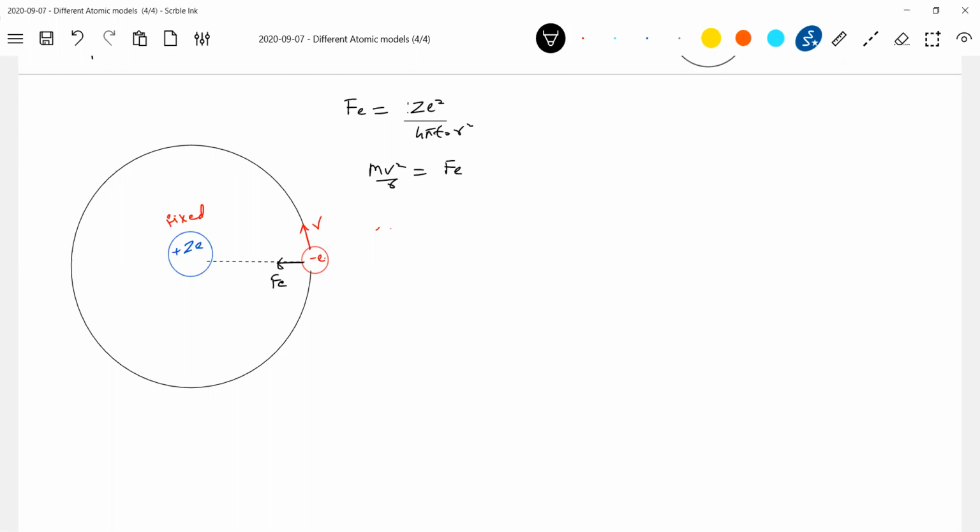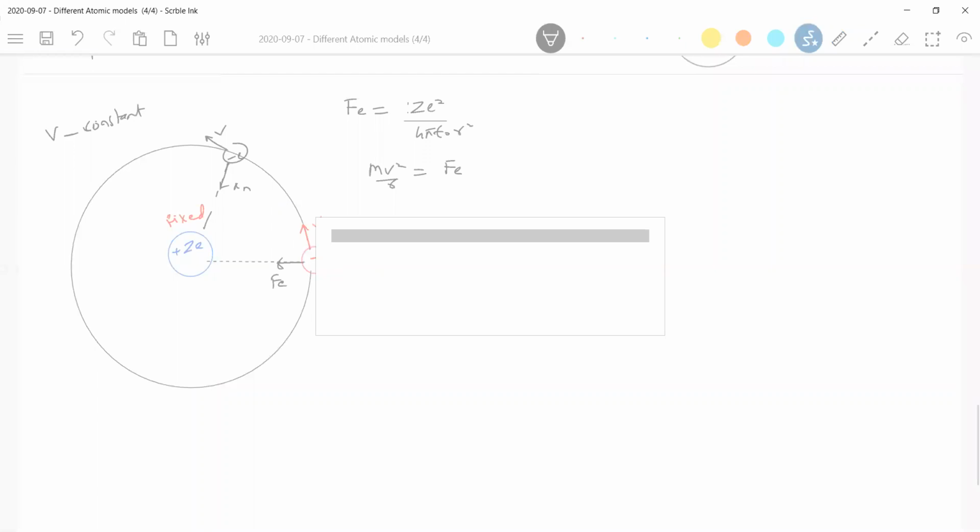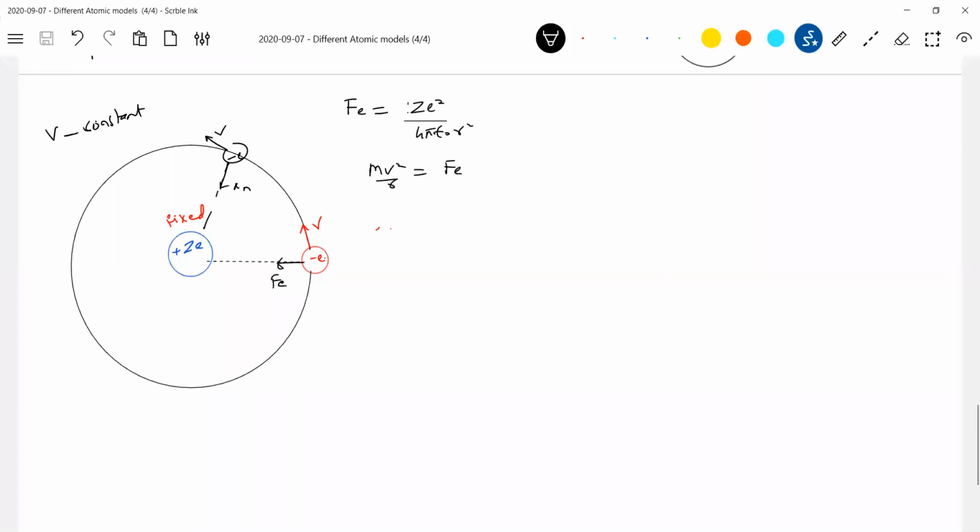Then what is the state of this electron? After some time, it will be available here, no? Is there any acceleration? Yes, it will have centripetal acceleration. Though v is constant, it is having centripetal acceleration. So what is that centripetal acceleration? a_n is equal to v square by r, where r is the radius of the orbit.